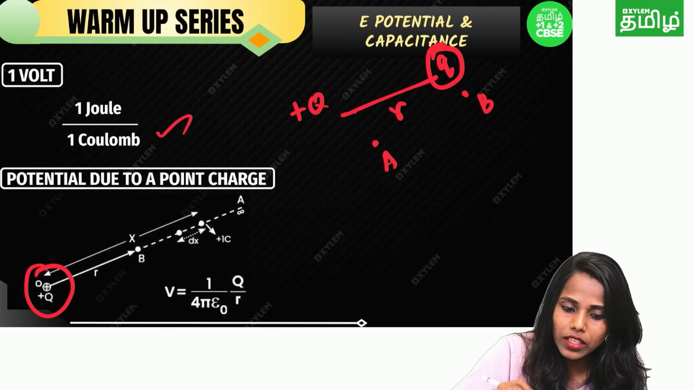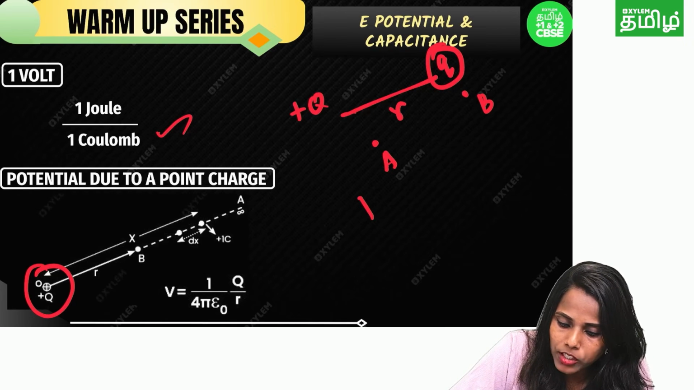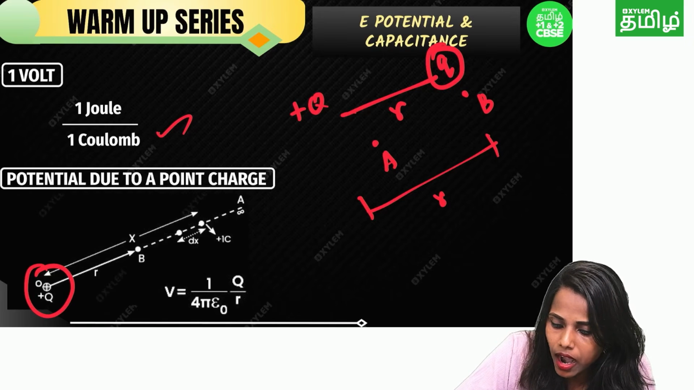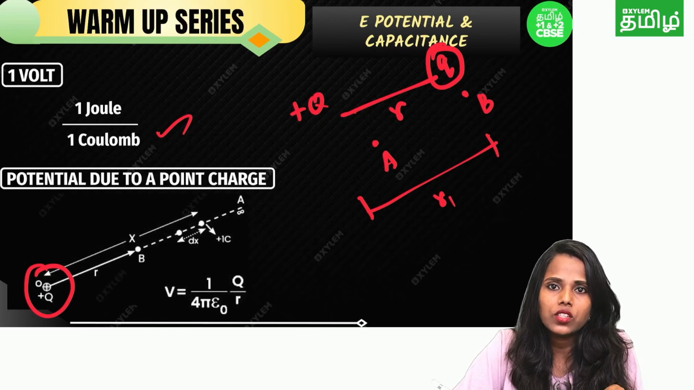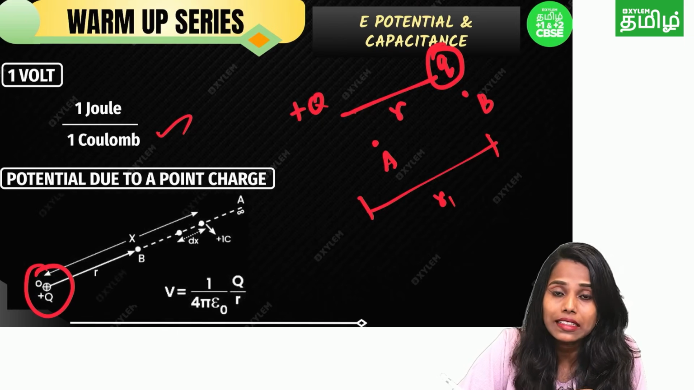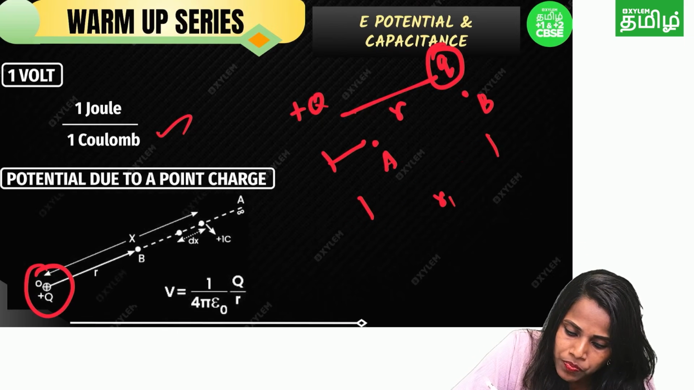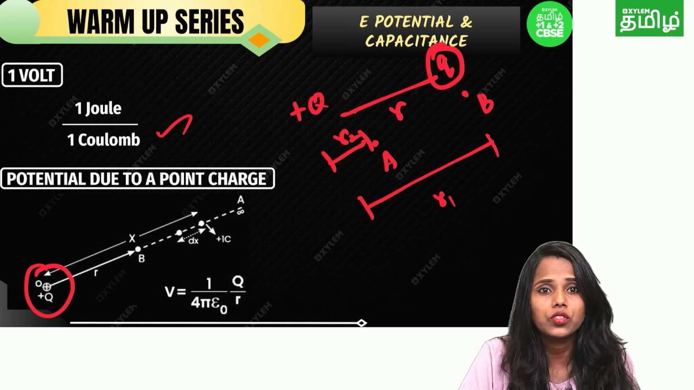Initially the distance from the source charge plus Q to B is R1. Again I try to bring the charge, so the distance from the source charge to A is R2. My pen is not working properly, sorry.